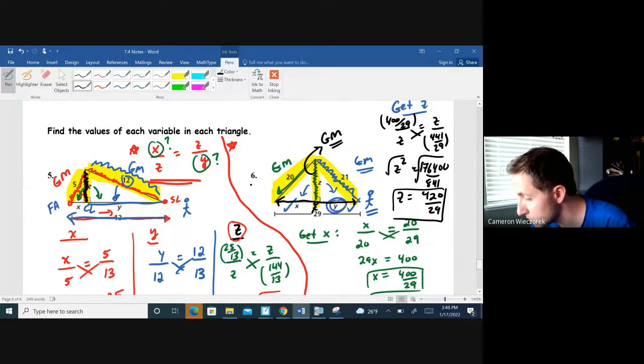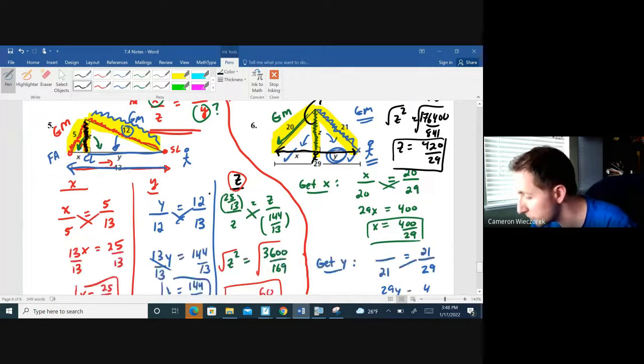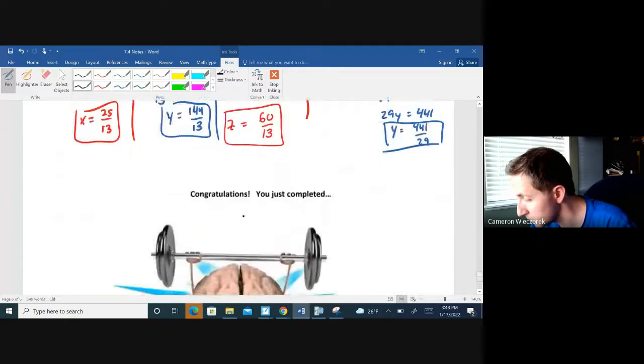All right, so that concludes similarity in right triangles. Math Excel is up and running for you to try some of these out, and we'll continue to practice in class.